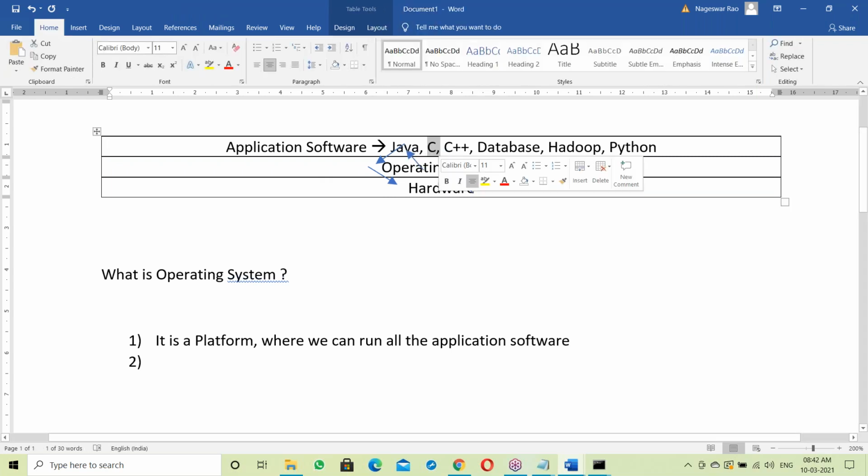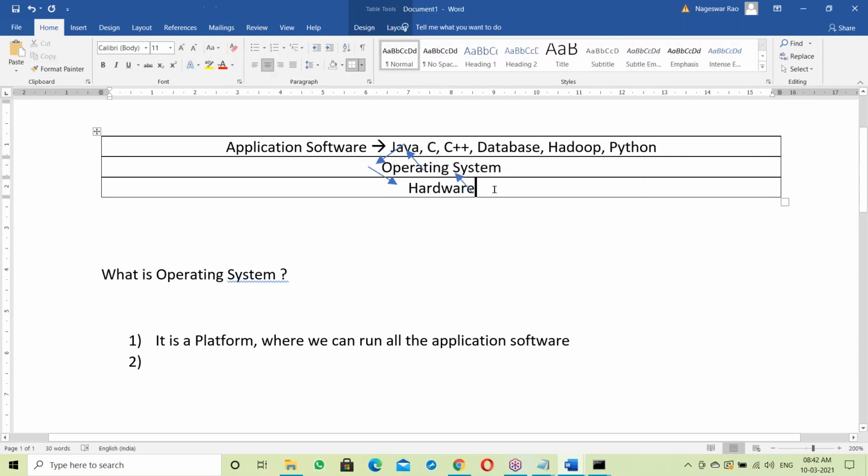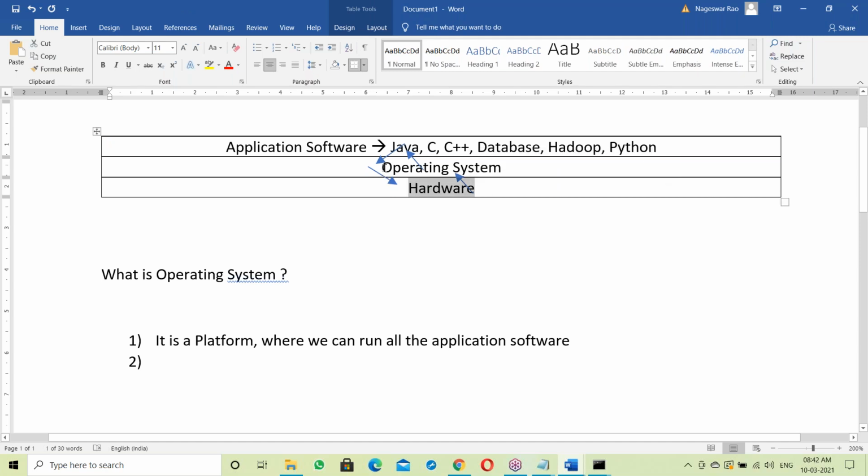Similarly, a C program's output goes to OS, then to the output device. Keyboard data goes to OS, then OS to our programs. So between application software and hardware, there is an OS. Without OS, these cannot communicate with hardware components. All the application software communicates with hardware through the OS, like a mediator.